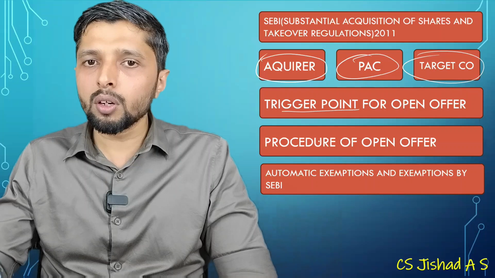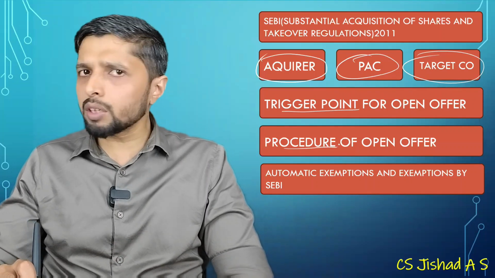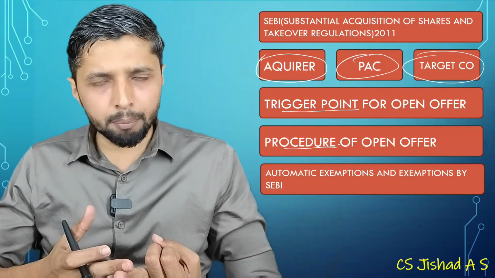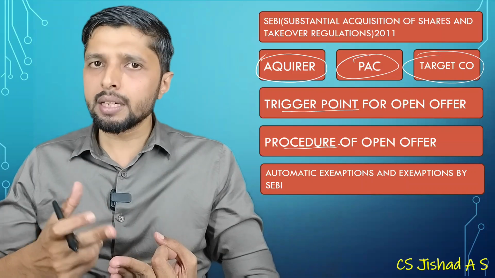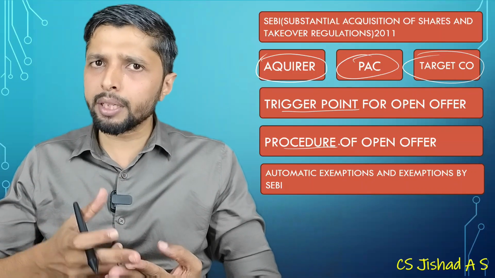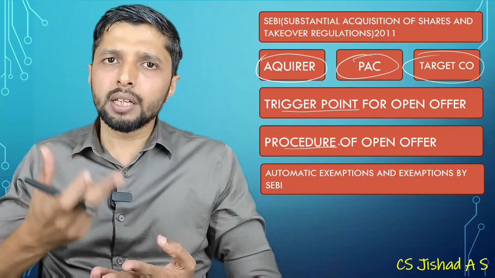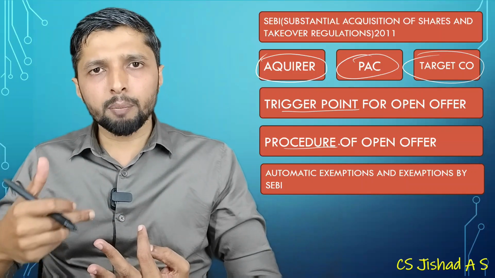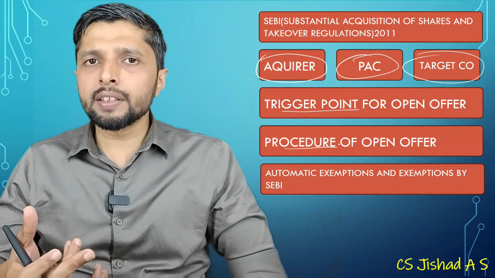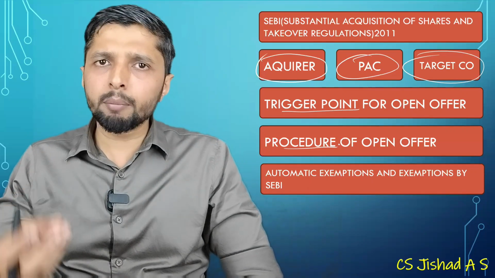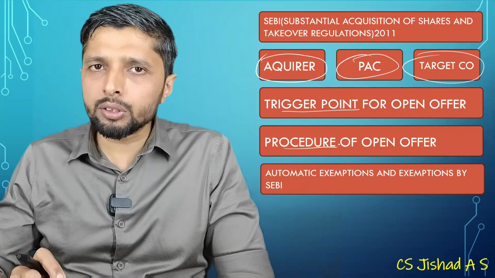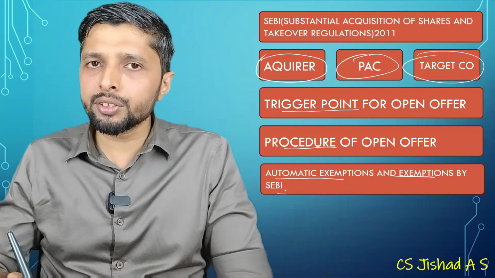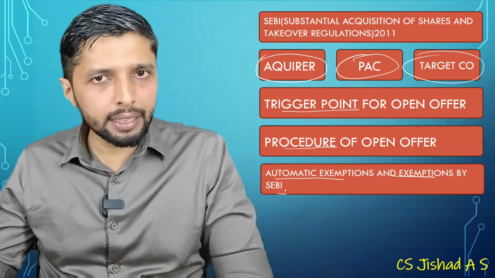That is the trigger point for an open offer, and you have the procedure for an open offer. Your merchant banker should be appointed as manager to the offer. You have to make a public announcement. An escrow account should be maintained. After that, the detailed public statement should be made. Then the draft offer document, revising the offer document, and dispatching the offer document. Then price review will be there, the independent directors' recommendation, opening of the tendering period, payment of consideration, then the post-acquisition public statement, etc. Then you have automatic exemption and exemption by SEBI, which is explained in regulations 10 and 11.